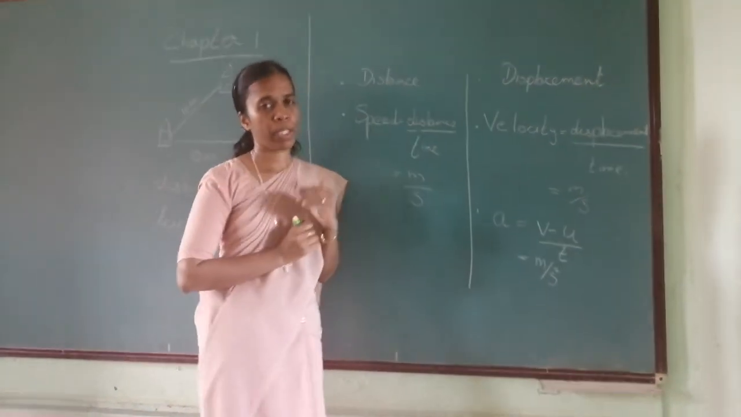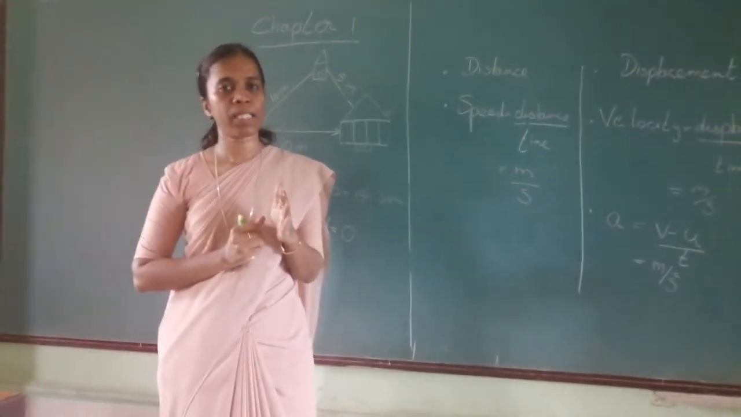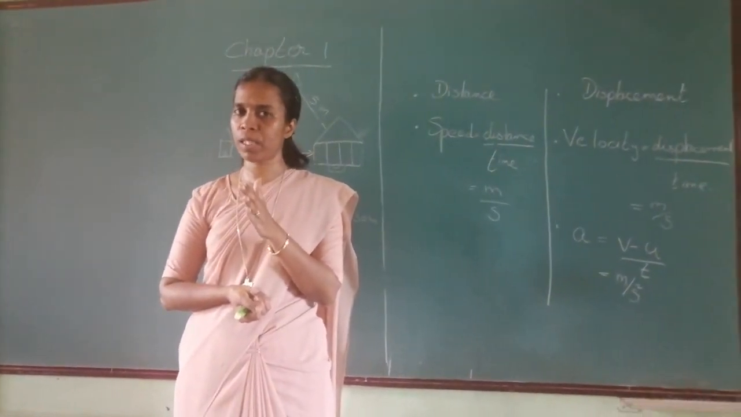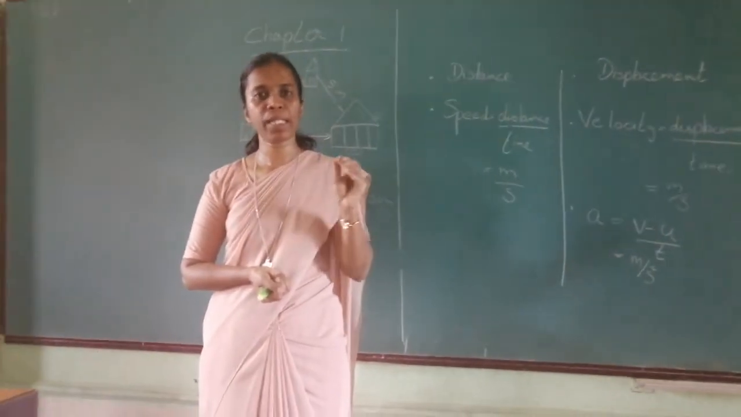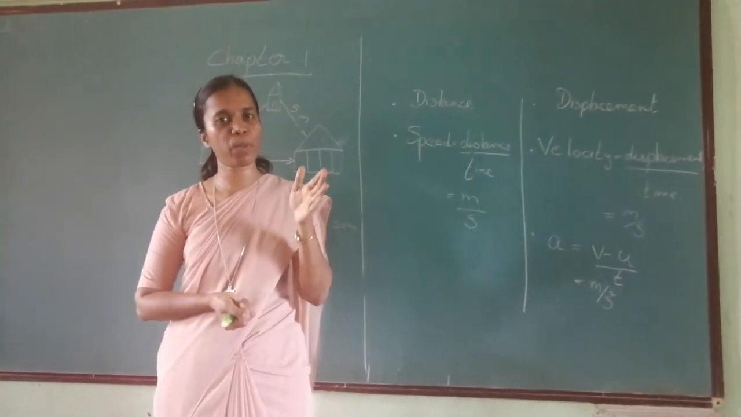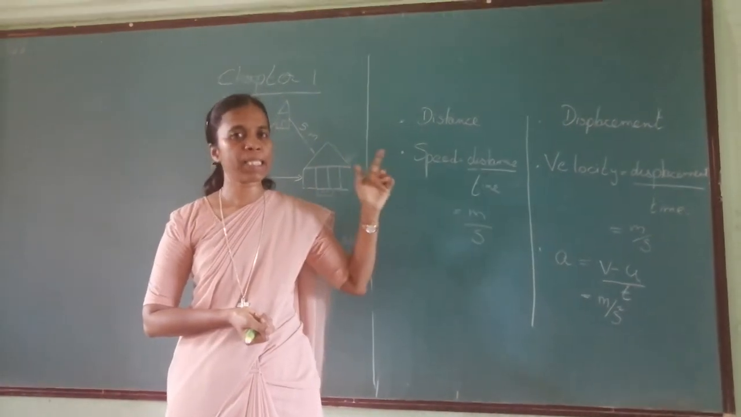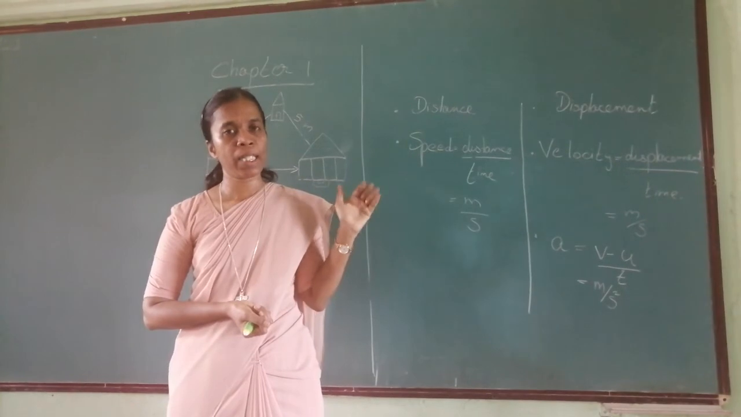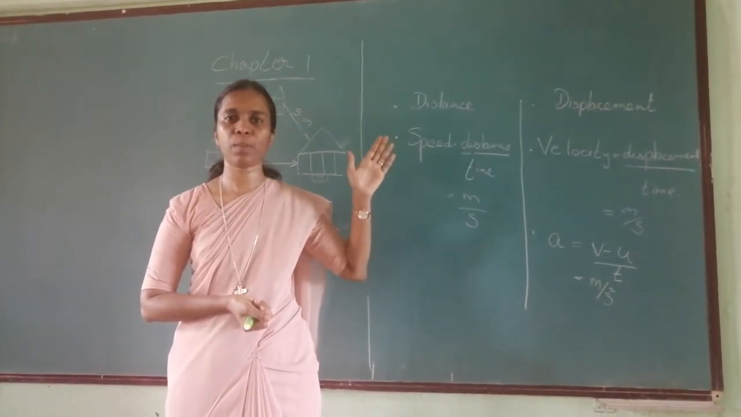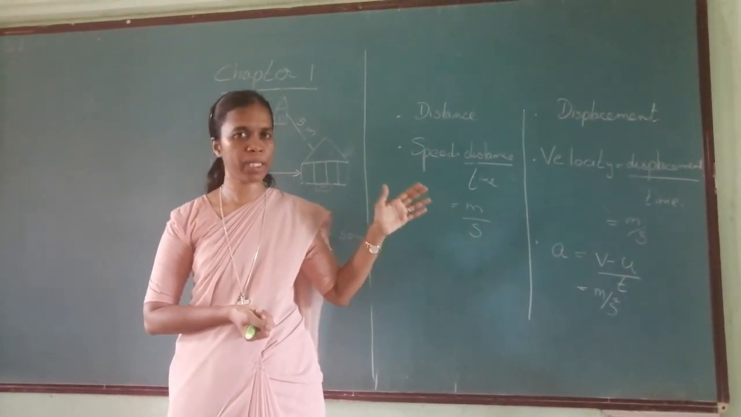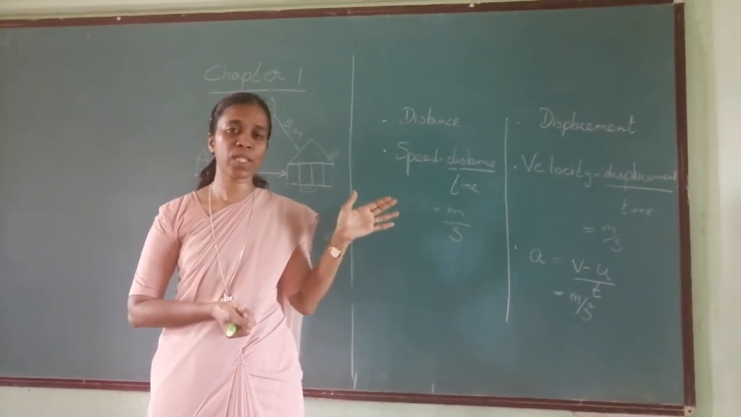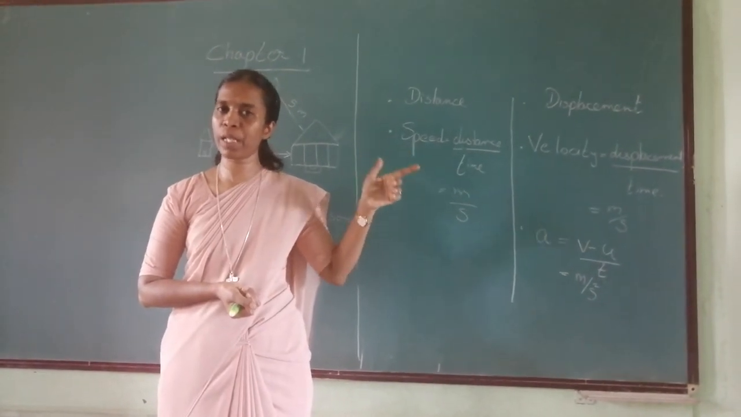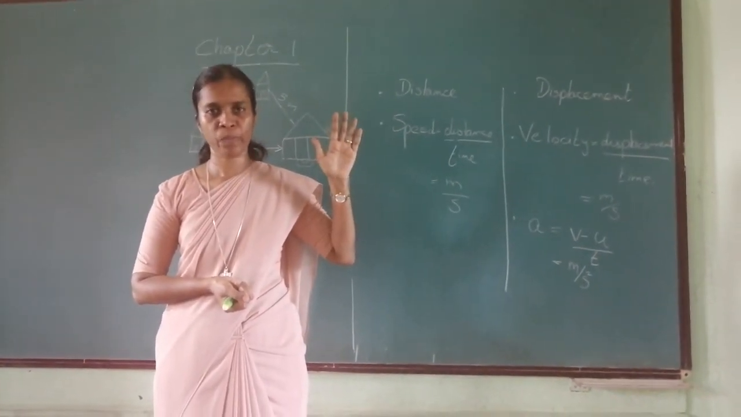And if there is no change, then it is known as zero acceleration. Now, let me revise with you. What is distance? Distance is the actual path covered by an object. Displacement is the minimum distance from the initial point to the final point. Distance is related to speed. Displacement is related to velocity. What is speed? Speed is distance upon time. What is its unit? Meter per second. What is velocity? Velocity is displacement upon time. I can also say it is speed in the same direction.